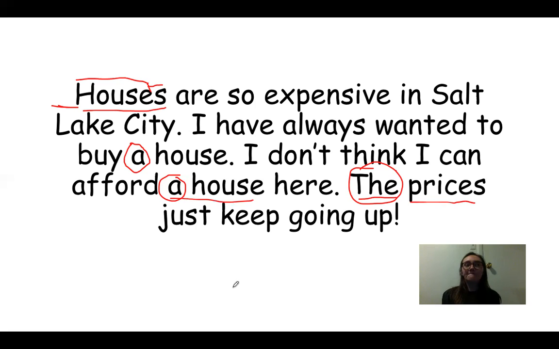But it's important to say the prices because we're talking about specific prices, the price of a house, and that is what is going up. So that's why we use the in that sentence, but it's also acceptable. It's okay to say prices. Prices just keep going up because we spent all this time talking about buying a house.